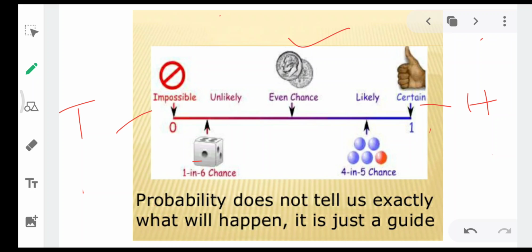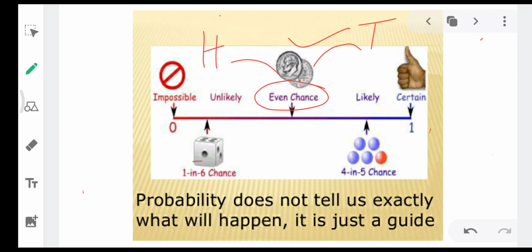Nobody can say you will not get tails, or surely say that I'll get heads. So we can't say both these things. What we can say here is that tossing a coin gives you equal chances, equally likely, 50% chance of getting heads, and 50% chance of getting tails. So that is called even chance, equal chance.